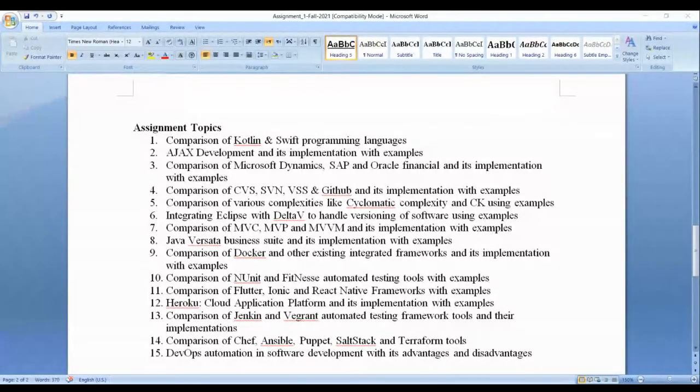And for example, Al-Walid, he selected Ajax. So it's assigned to him. Then for example, Saeed, he selected Docker. So it will be assigned to him. No other students can take it. So you have 1 week, the first week, to select your topic.